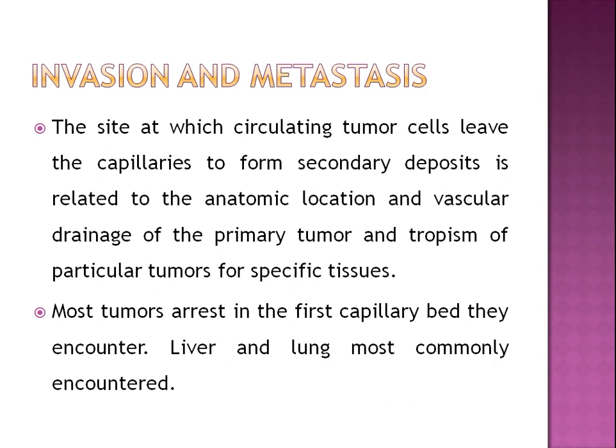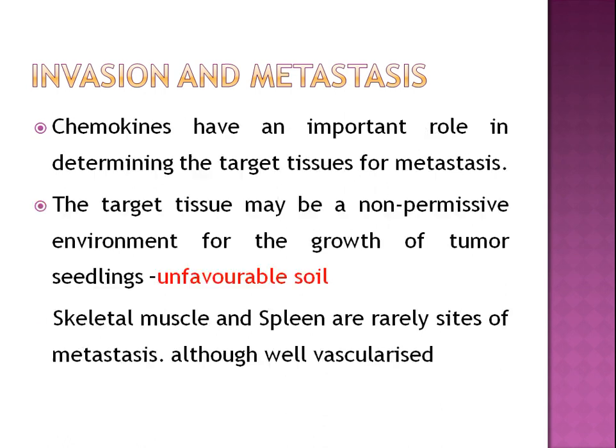The site at which circulating tumor cells leave the capillaries to form secondary deposits is related to the anatomic location and vascular drainage of the primary tumor, and the tropism of particular tumors for specific tissues. Most tumors arrest in the first capillary bed they encounter. Liver and lung are the most commonly encountered beds. Chemokines have an important role in determining the target tissue for metastasis.